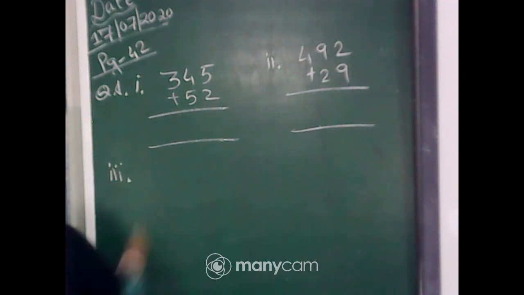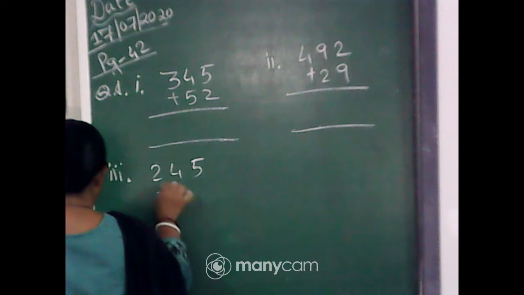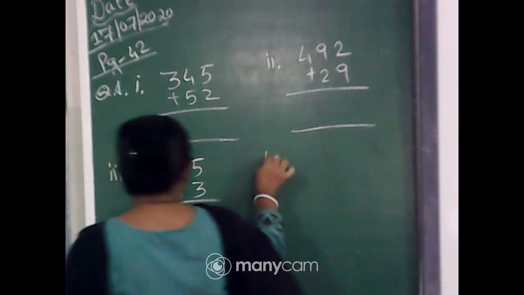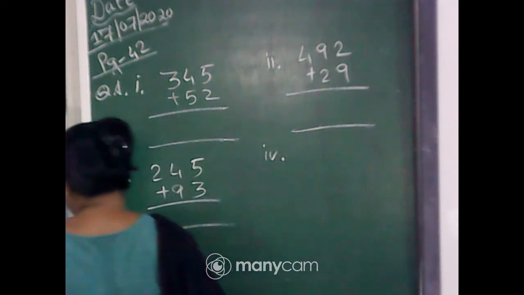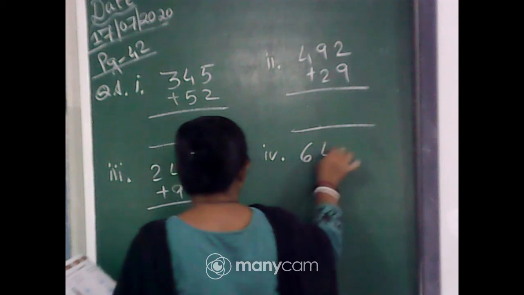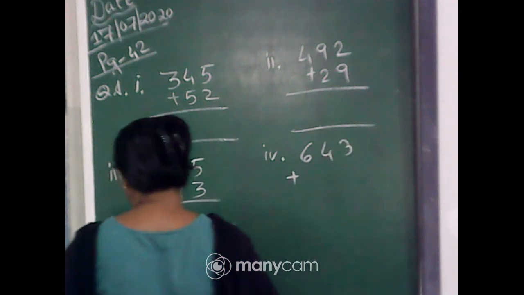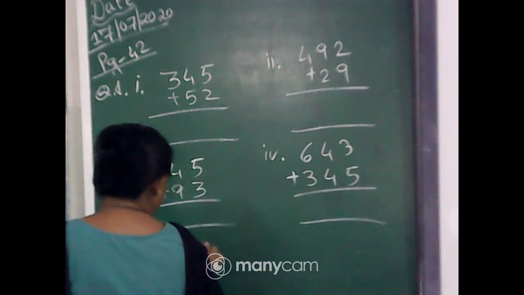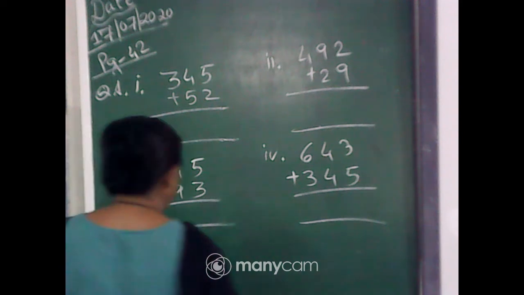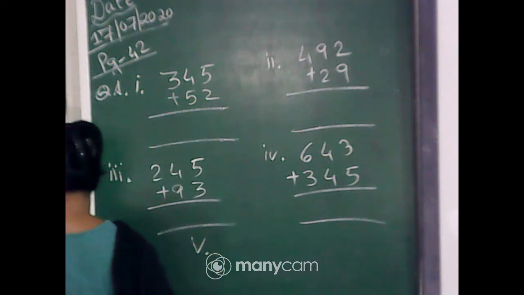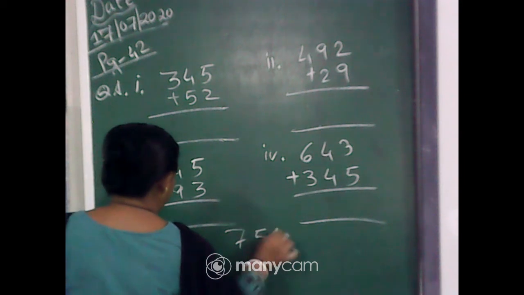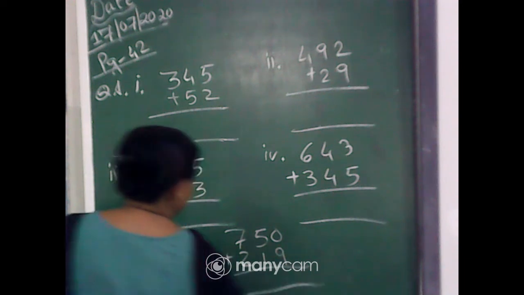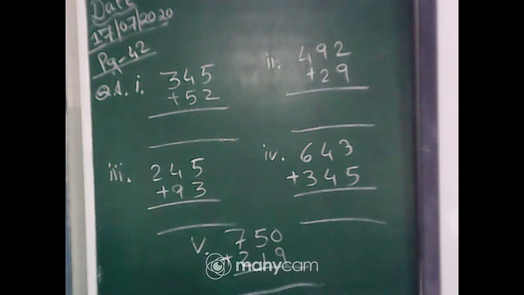Number 3, 245 plus 93. Number 4, 643 plus 345. And number 5, 750 plus 219.